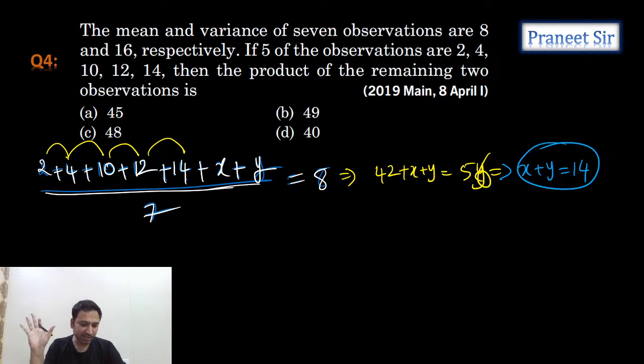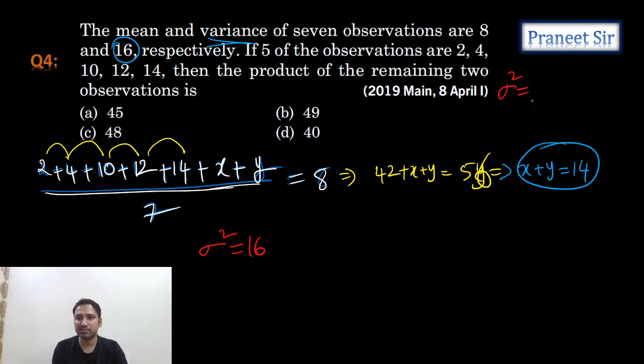X plus y value we calculated. But we need the xy value. So we need to use the variance formula. Variance is given, guys. Variance is given as 16. That means sigma square is given as 16. But what is the formula to calculate sigma square, guys? Sigma square is sigma xi square by n minus x bar whole square. X bar we know; x bar is 8 only. So we can use this formula. If we use this formula, tell me, guys, how much do we get?